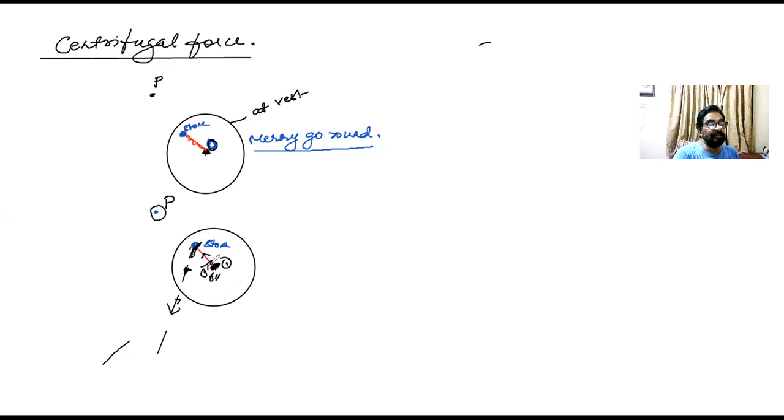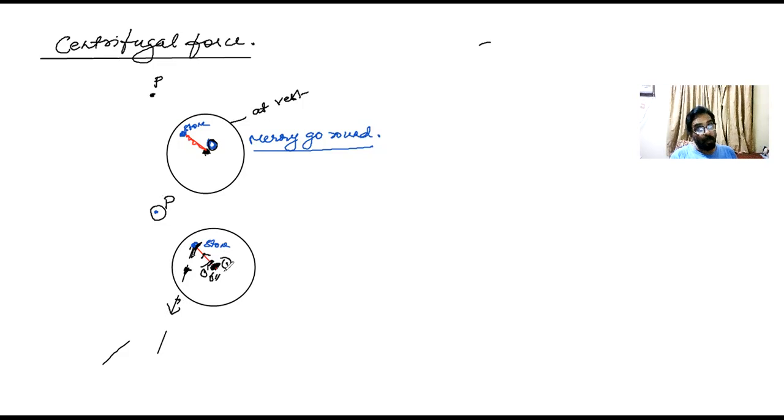I cut this string. When I cut this string, what happens to this observer P? The stone is falling along a straight line. It will fall along a straight line. We say it's falling along a tangent line. But this observer P always had the stone in front of him, while it was rotating. So he is just standing straight and the stone was always in front of him.